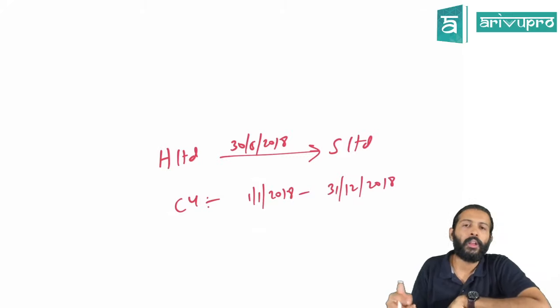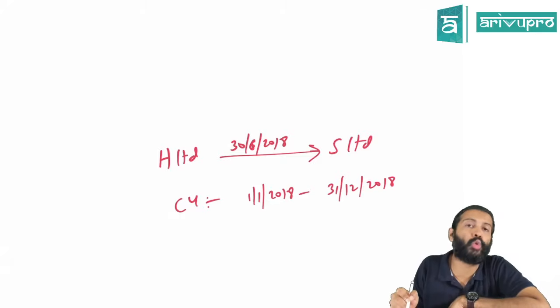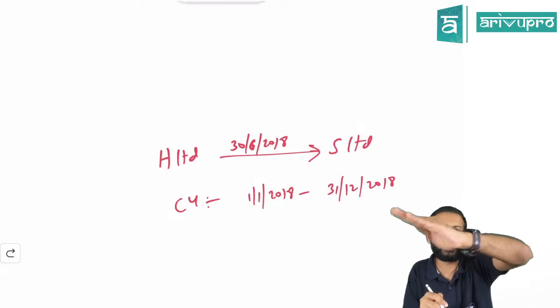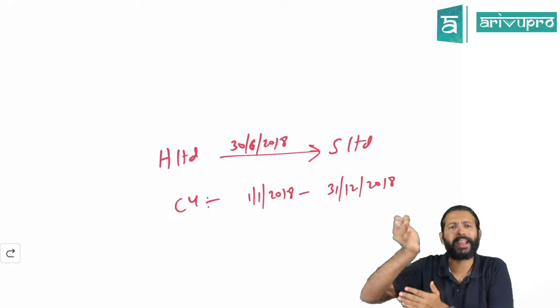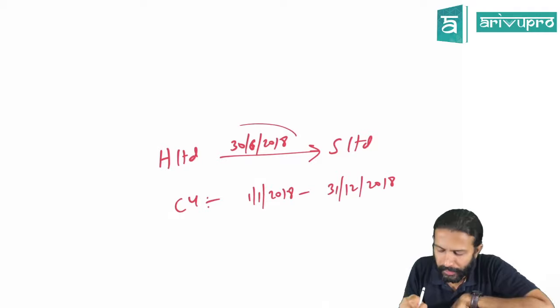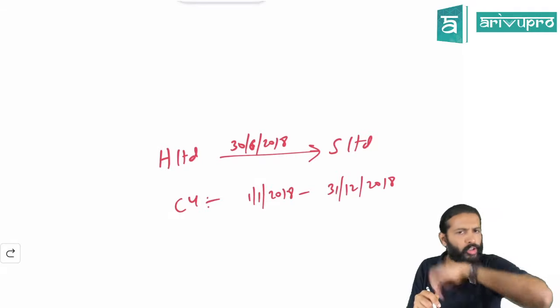Now, H Limited acquired the shares on 30th June. So any profit made by the subsidiary company before 30th June, any profit or reserve before the holding company bought the shares, that we call pre-acquisition profits.